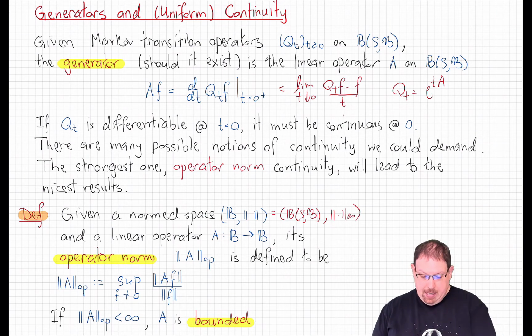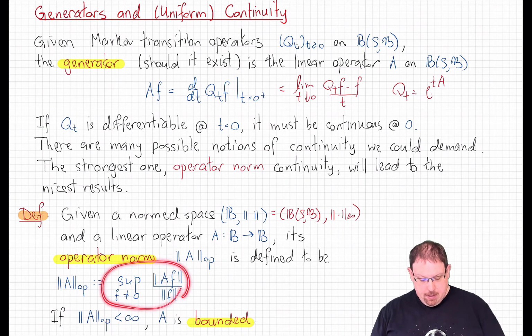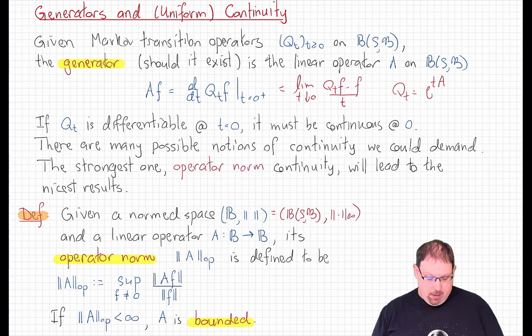Now, if we have a linear operator on that normed vector space, we can compute its operator norm. And that's defined to be this, the maximum distortion of that operator. That is, we apply the operator to any function, let's make it non-zero, since we know what a linear operator does to the zero function, and see what the norm in this normed space does in relation to the norm of the original function. How much does this distort the norm of the function under the operation A?